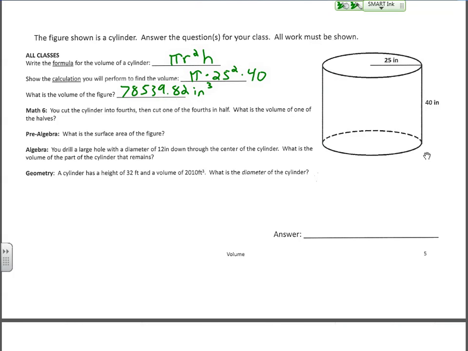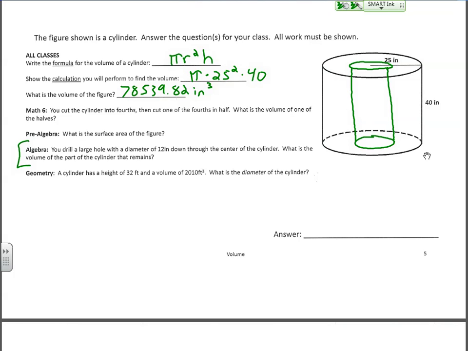Okay, and for your class, algebra: since you drill a large hole with a diameter of 12 inches down through the center of the cylinder, what is the volume of the part of the cylinder that remains? So imagine taking this, and in the middle of the cylinder, you're drilling a large hole, all the way up to the top here, and removing that entire section from the middle of the cylinder.